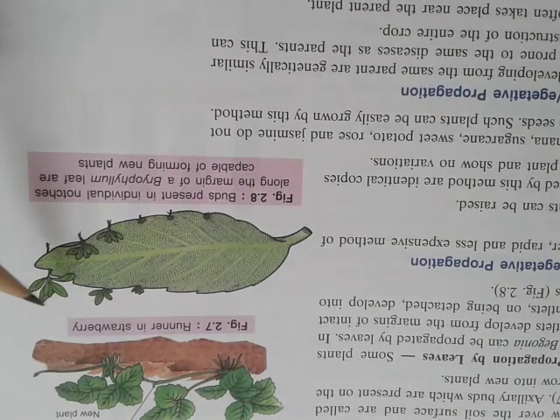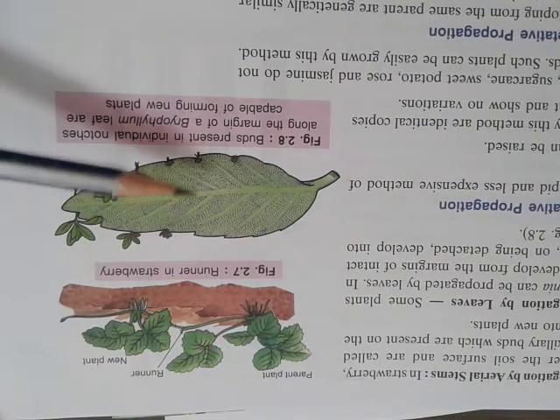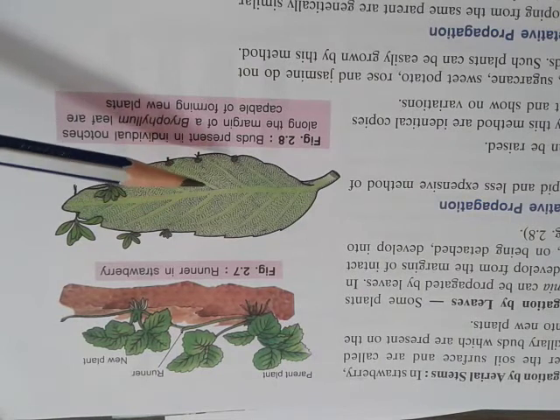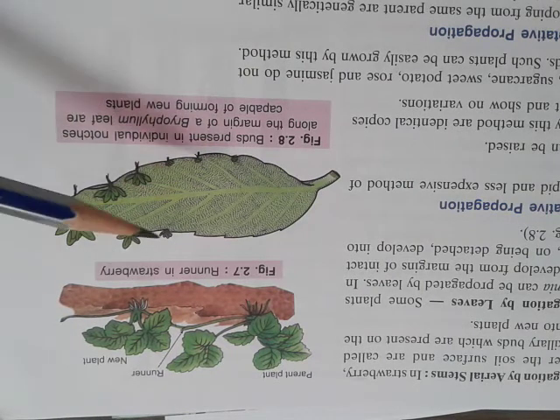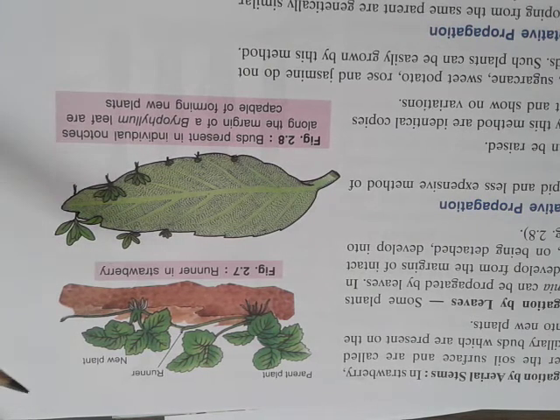Suppose this plant has some disease. Whenever a new plant arises from it, that new plant will carry the same disease. So this is another disadvantage of vegetative reproduction. Two major disadvantages, then: one is overcrowding, and the second is that if the parent plant is suffering from disease, the new plant that grows will carry the same disease.